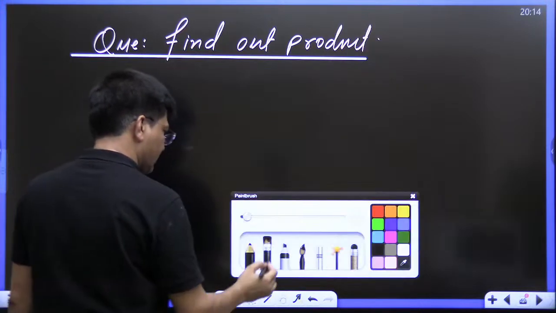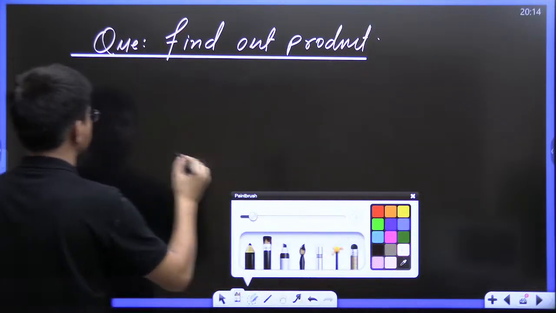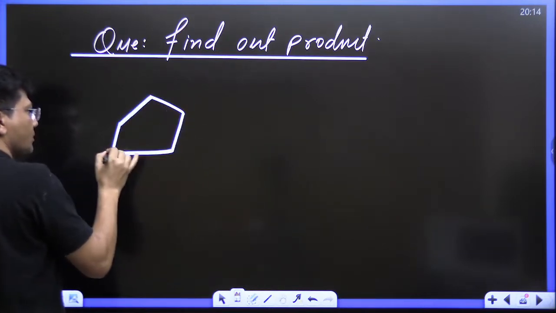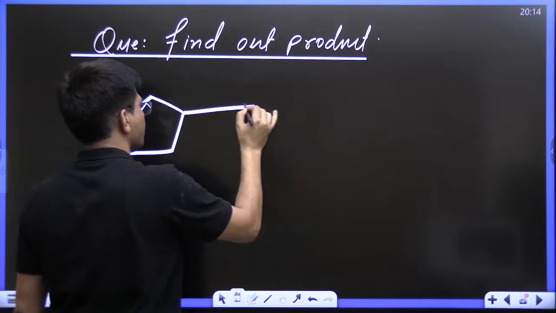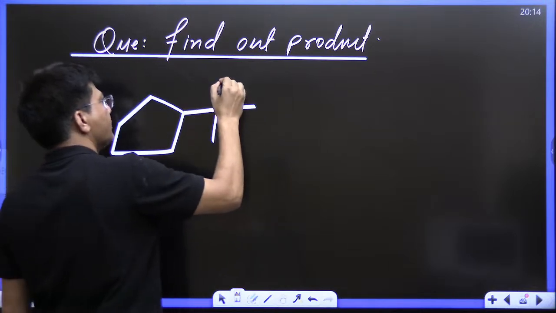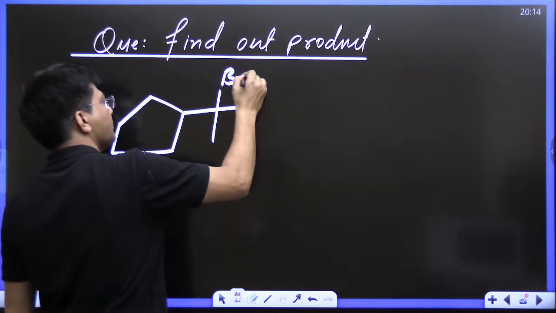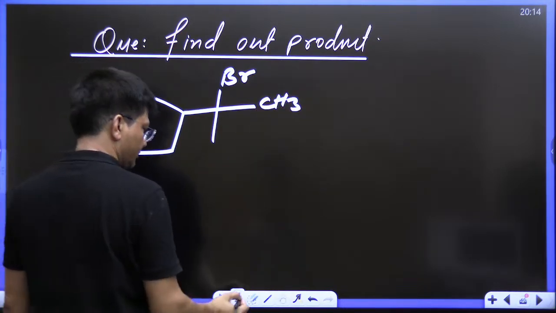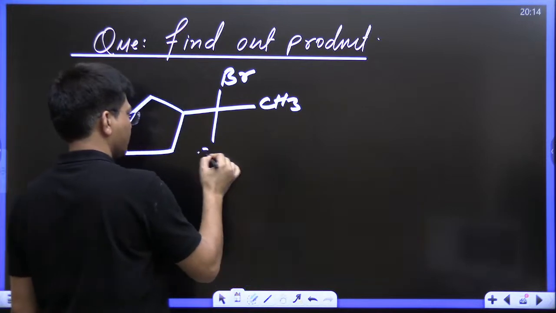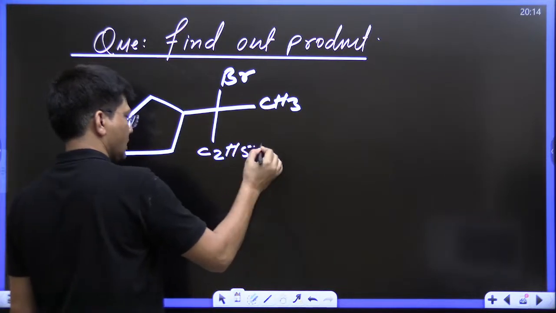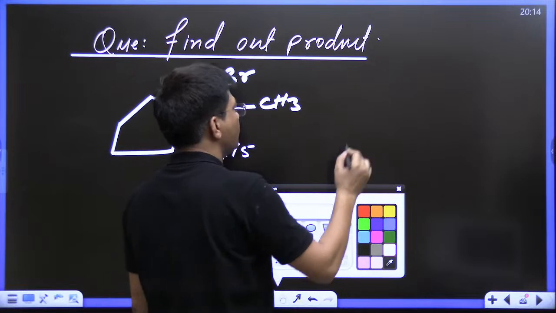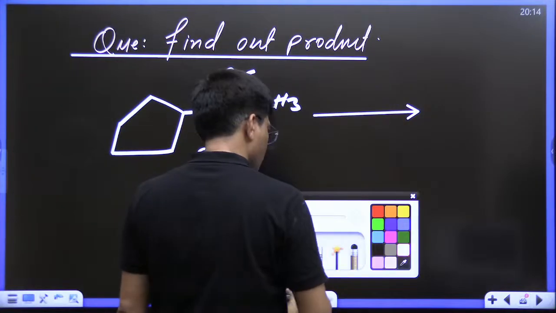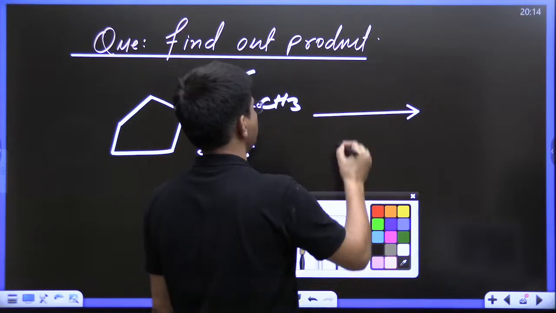Now the question is, kids, really very, very awesome question. The question is given like this. Here it's given bromine, CH3 and C2H5. You just have to let me know your product will have a ring of how many members?